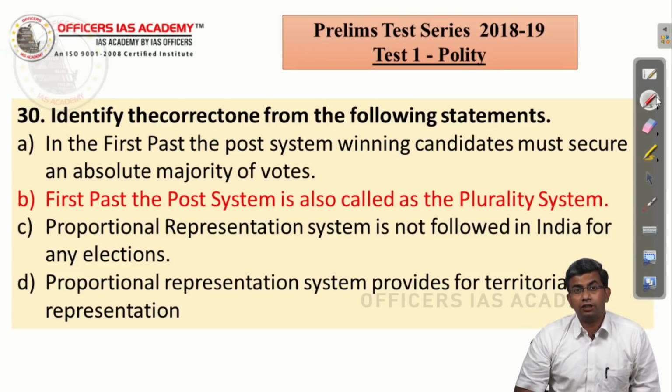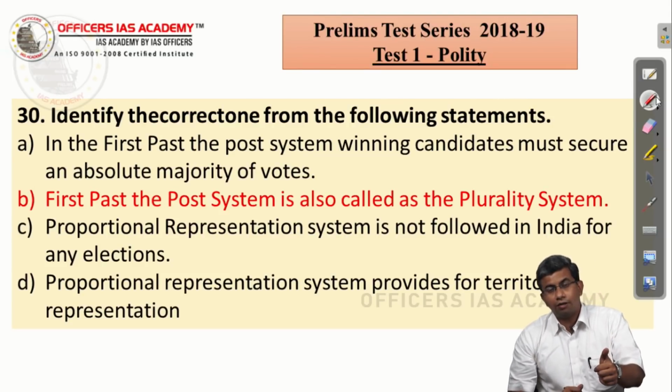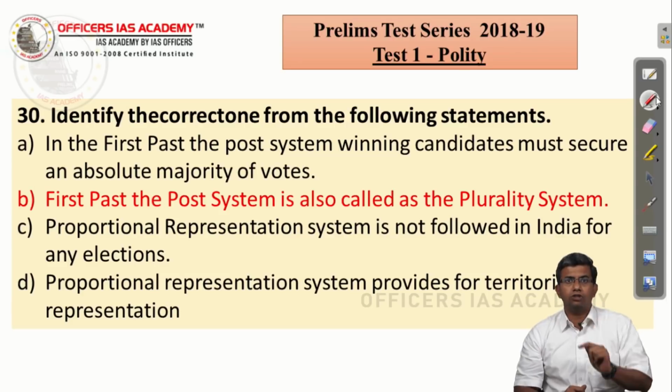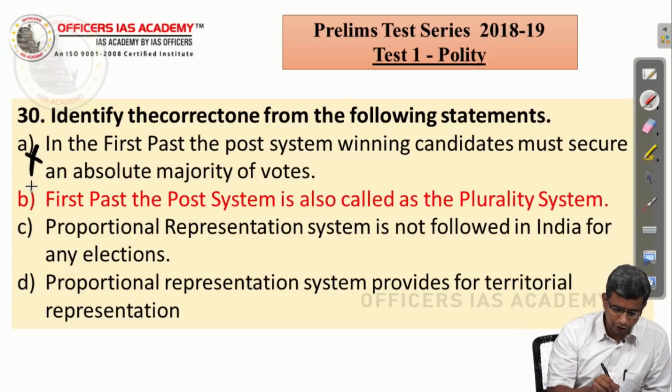Proportional representation system is not followed in India for any election. We have seen the president gets elected through proportional representation. We know the vice president gets elected through proportional representation by means of a single transferable vote. We know the Rajya Sabha members are elected like that. So you know that C is also incorrect. So you know that A is incorrect.